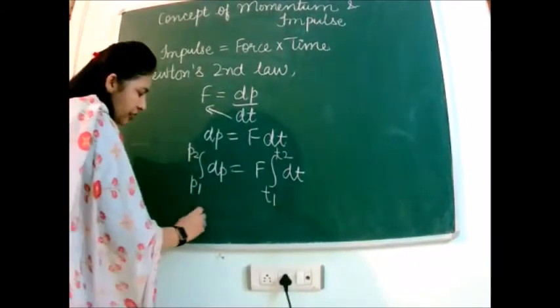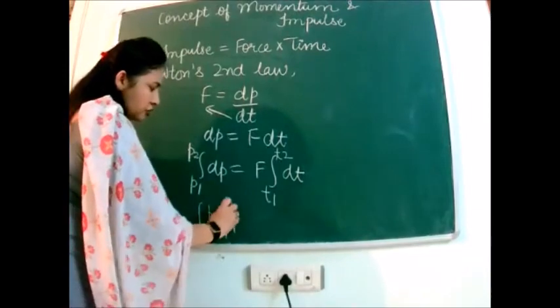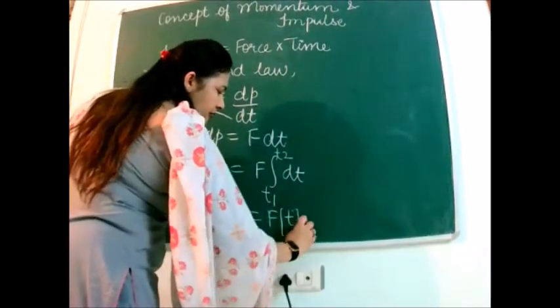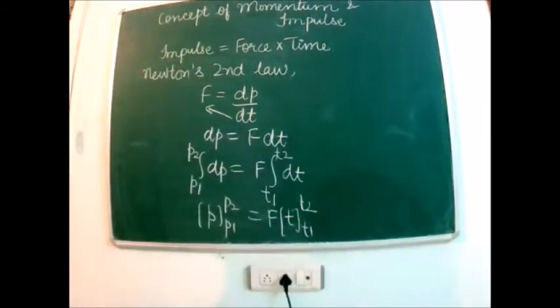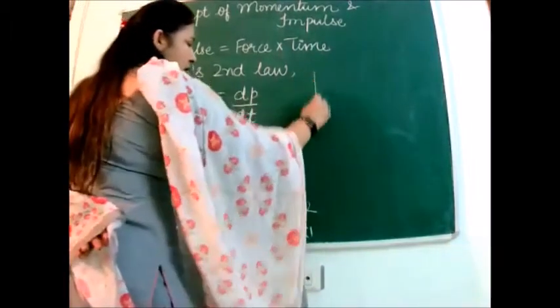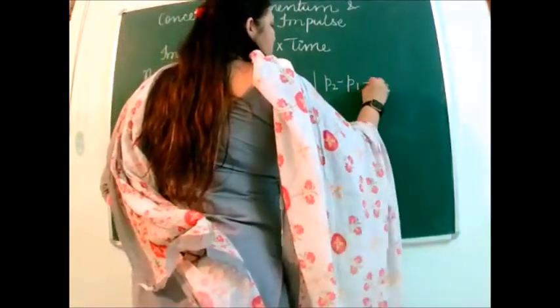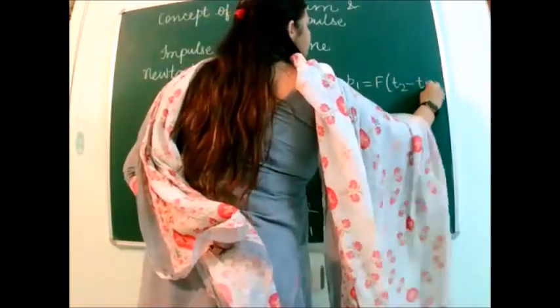In the next step, when we integrate, integral dp is p within the limits p1 to p2 and integral dt is t within the limits t1 to t2. So putting the upper limit minus the lower limit, we get p2 minus p1 is equal to F (t2 minus t1).